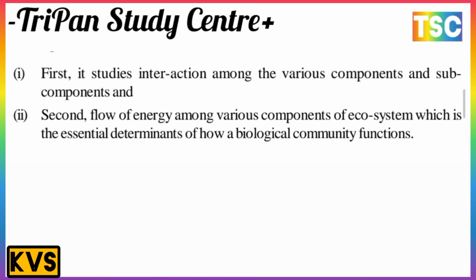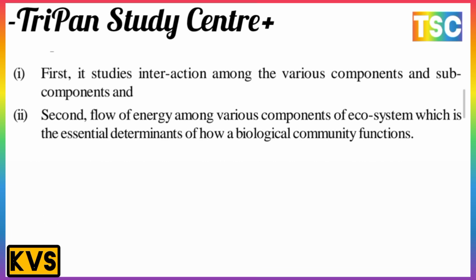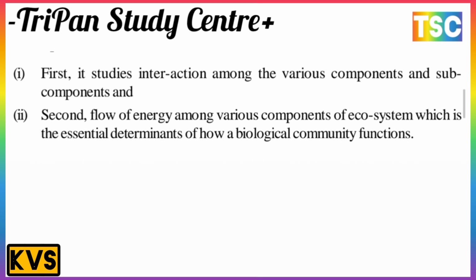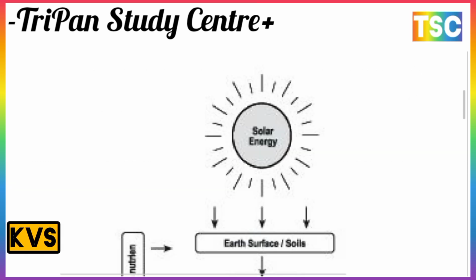Basically the concept of ecosystem revolves around two aspects. The first is the study of interaction among the various components and subcomponents, and the second is the flow of energy among the various components of the ecosystem, which is the ultimate determinant of how a biological community functions. There is an important diagram here showing the energy flow of the ecosystem.